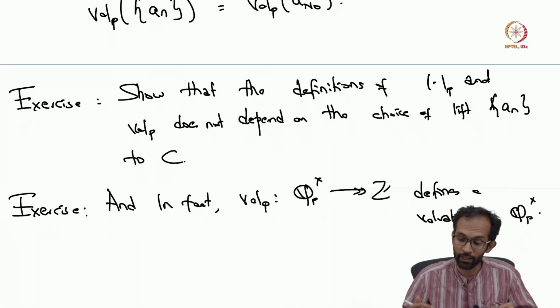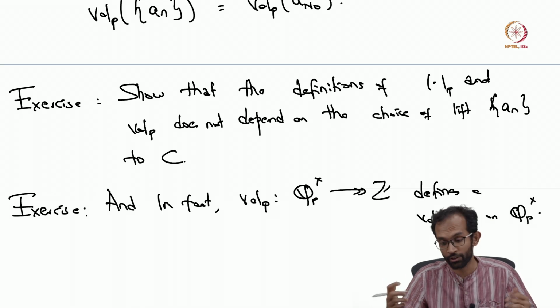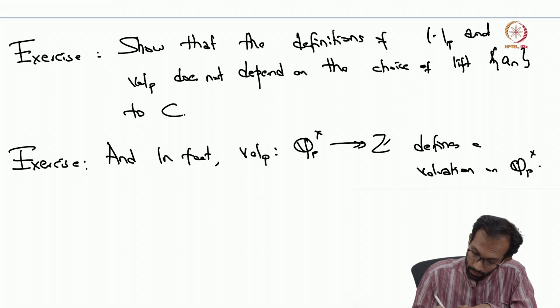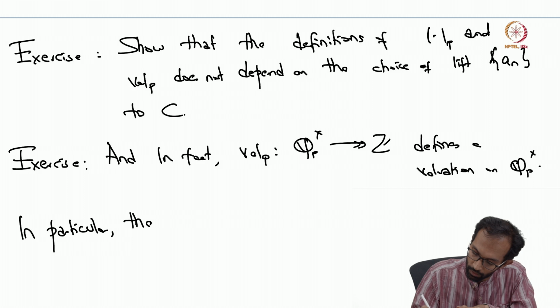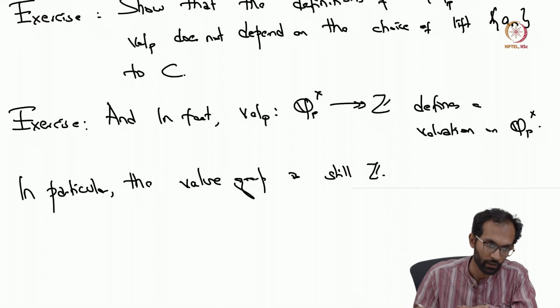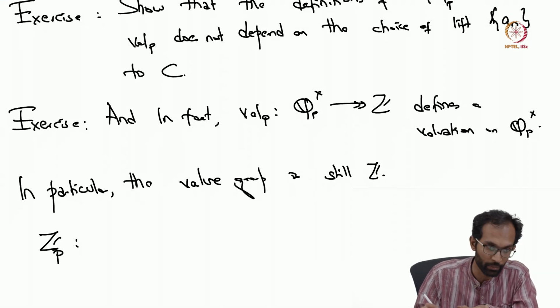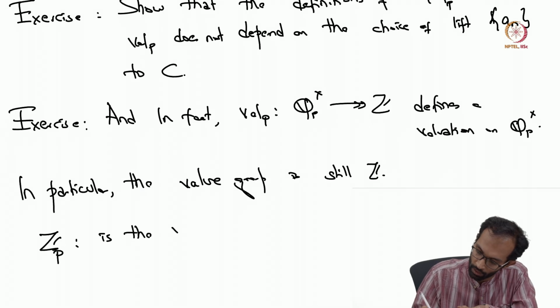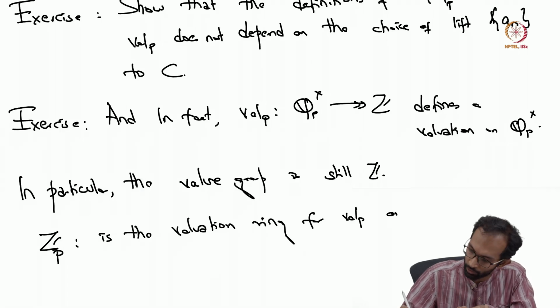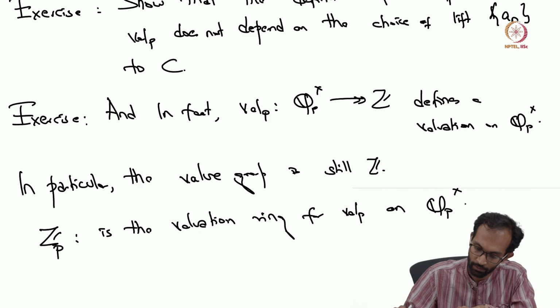Okay, so in fact you get a p-adic valuation, or a valuation on Q_p cross, that takes values in Z. So in particular, the value group is still Z, and Z_p is defined to be the valuation ring for this valuation val_p on Q_p cross.